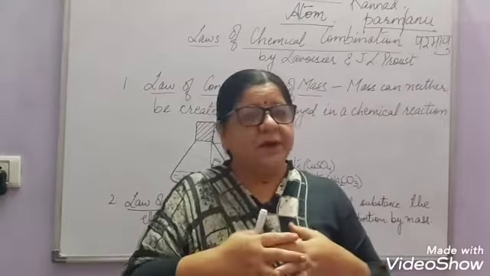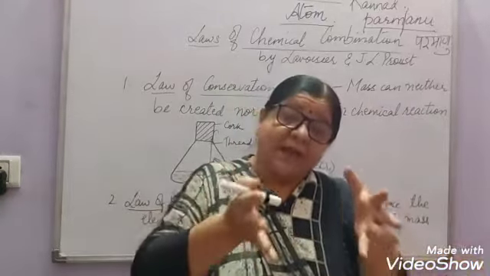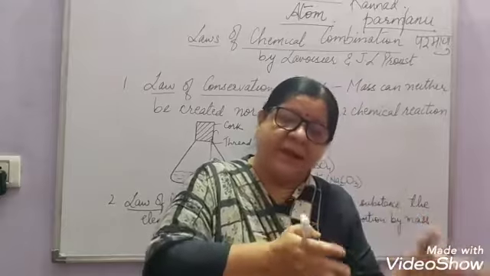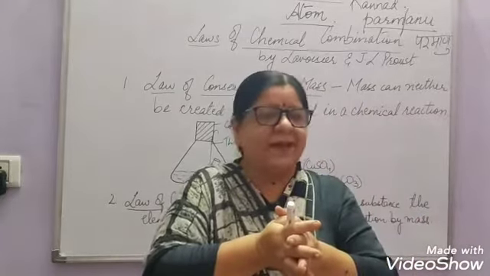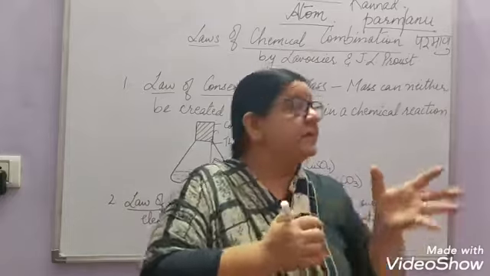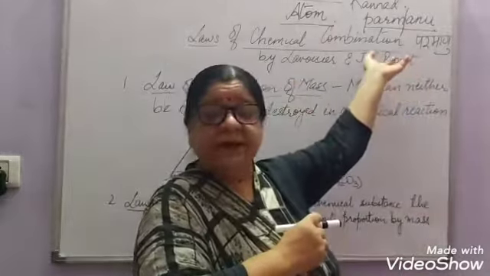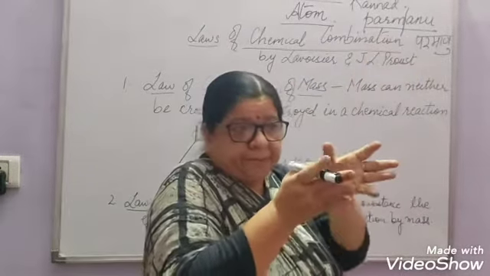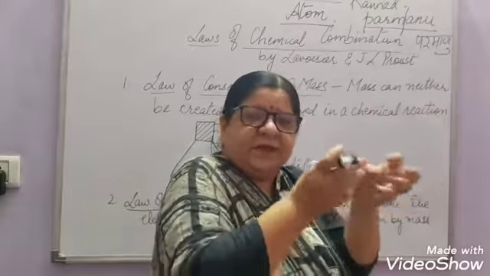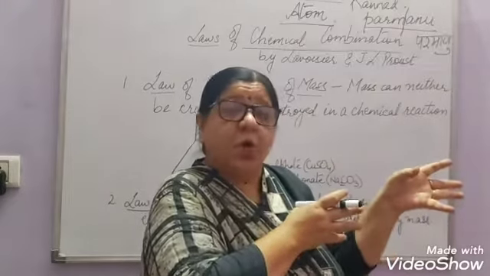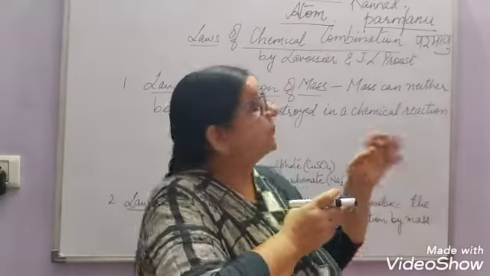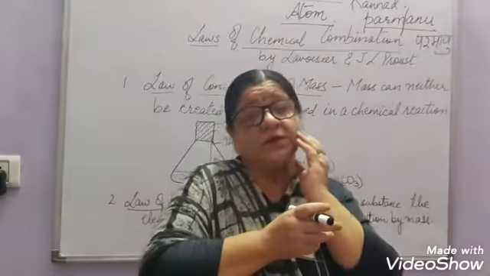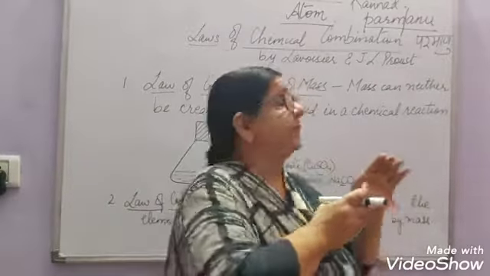So they started working on how elements can be combined together, or how matter can be formed by combining the particles. Katyayana said that these particles cannot exist alone. They combine together. So now, how can these combine together?